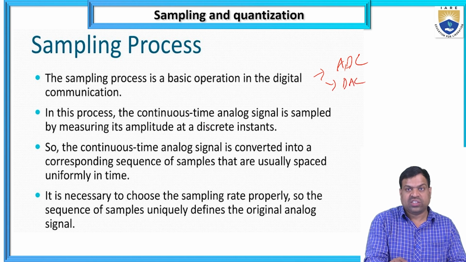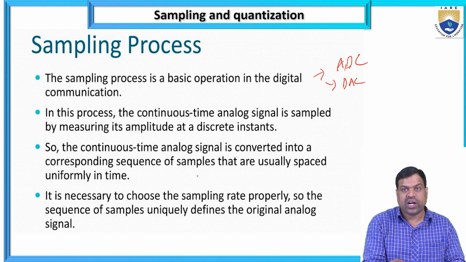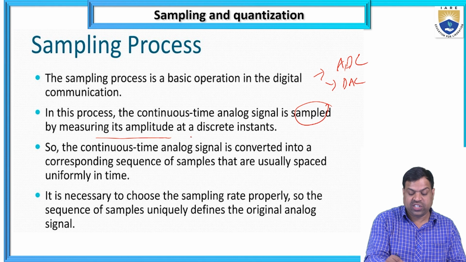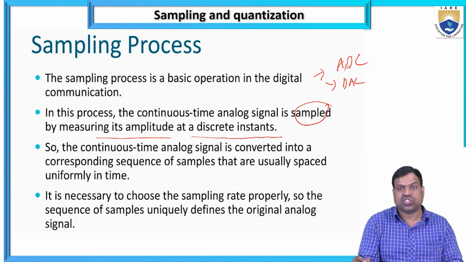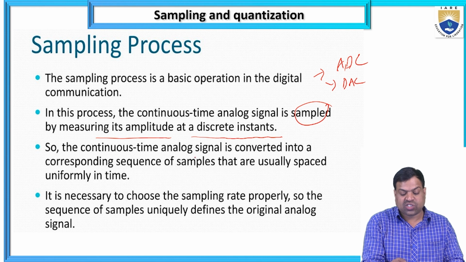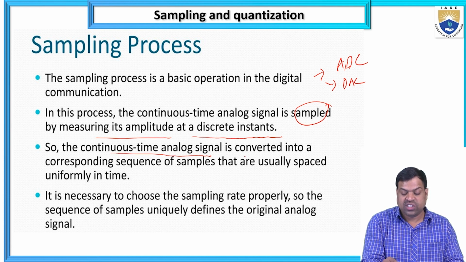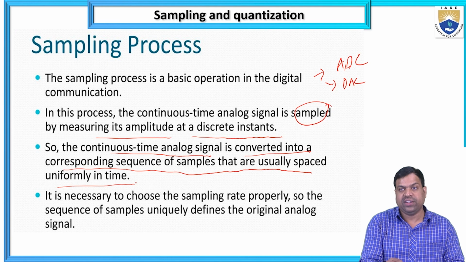In this process, the continuous time analog signals are converted into samples by measuring their amplitude at discrete instances. Discrete means converting to digital. Continuous time signals, always called analog signals, are converted into a corresponding sequence of samples that are usually spaced uniformly in time.